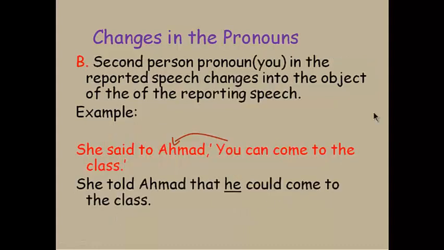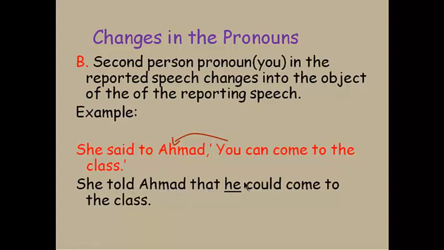Second person pronoun in the reported speech changes into the object of the reporting speech. The given example shows, she said to Ahmad, "You can come to the class." Here in this example, you is the second person pronoun, which changes into Ahmad, and Ahmad is referred to by the pronoun he.